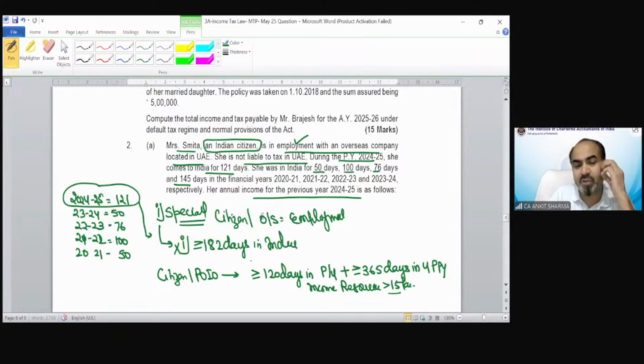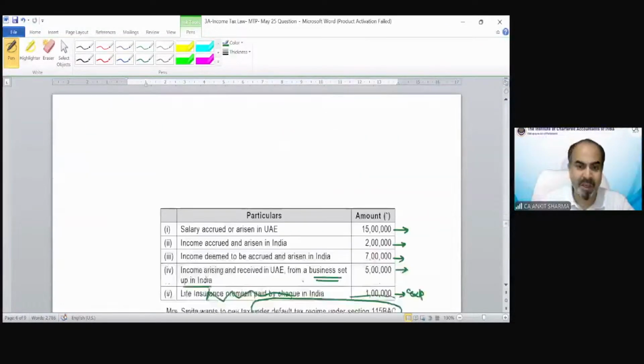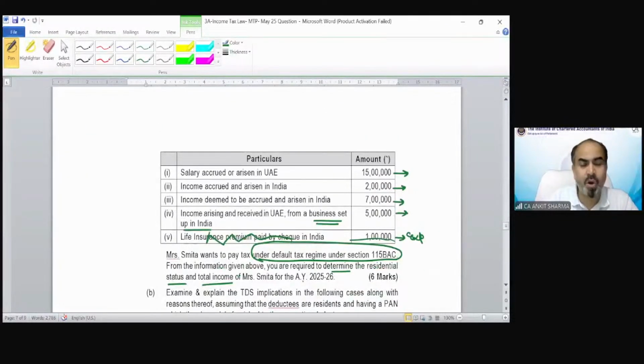So this condition would be applied only if the income from Indian sources exceeds 15 lakh rupees in the previous year. So we have to see with the given information whether this exception is applicable to her or not.